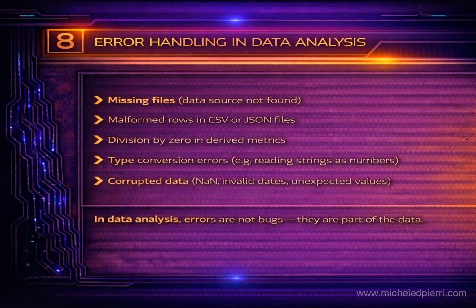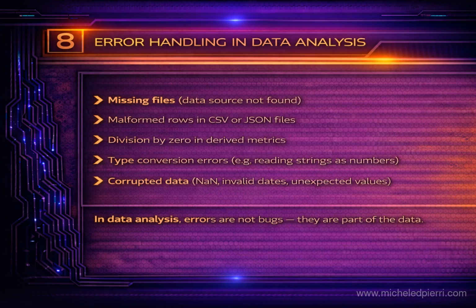In practice, robust pipelines treat data issues as first-class events. They produce logs, summaries, and quality metrics that let you quantify how much cleaning happened and how much uncertainty you introduced. A good mental model is, every step in the pipeline has predictable failure modes, and you plan for them. Files might not exist because the path is wrong or the dataset wasn't delivered. Rows can be malformed in CSV/JSON. One broken delimiter can shift columns and silently poison your analysis if you don't detect it.